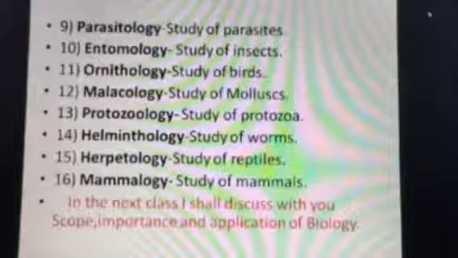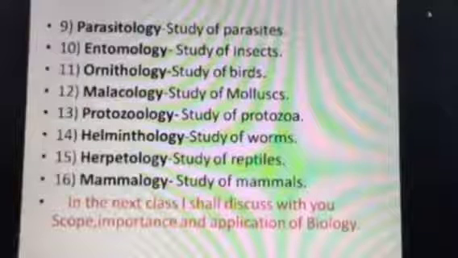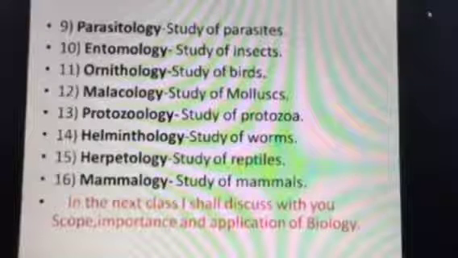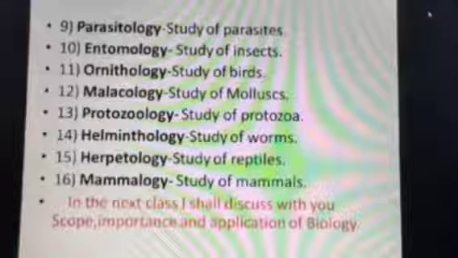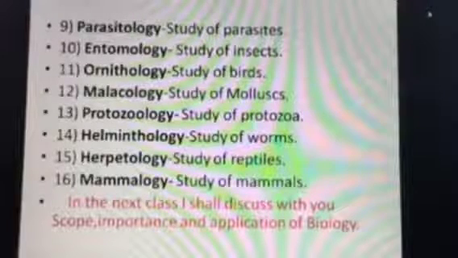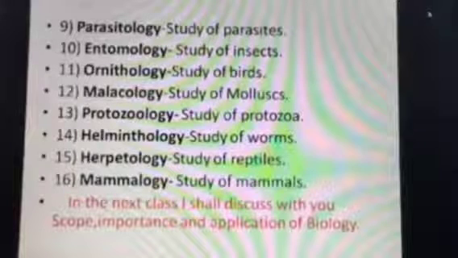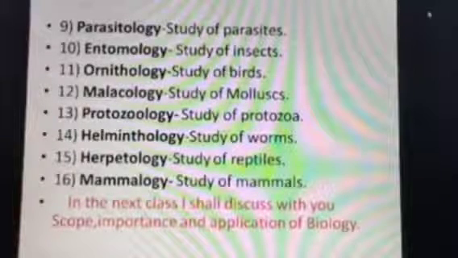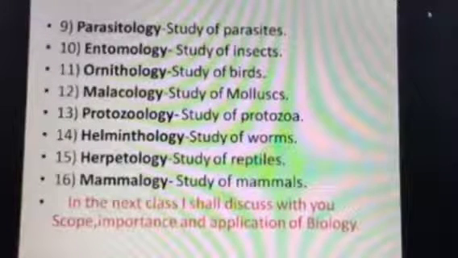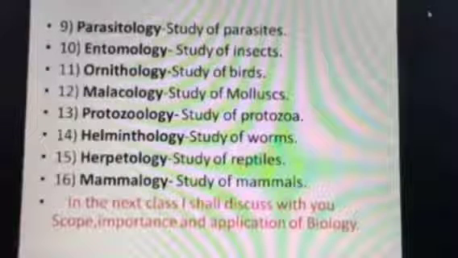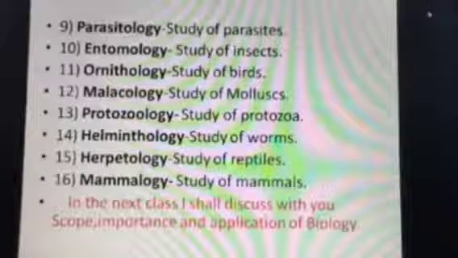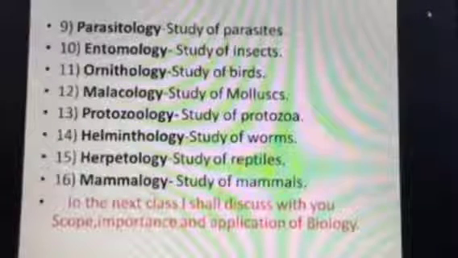Next is entomology. You may be familiar with the term insect, and you may encounter so many insects in our day-to-day life. The study of those insects is called entomology. Next is ornithology. It is very much related to birds. You may be familiar with the term Salim Ali, an ornithologist. What has he studied? He has studied birds. Birds include all birds you may be familiar with, whatever bird you are encountering, sparrow, crow, parrot, and all those birds. The study of all those birds is called ornithology.